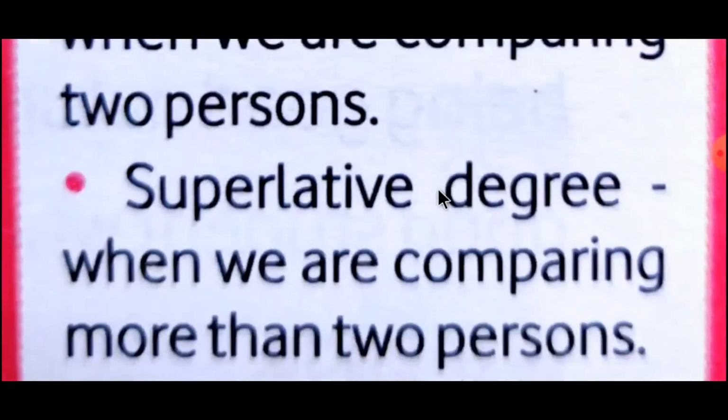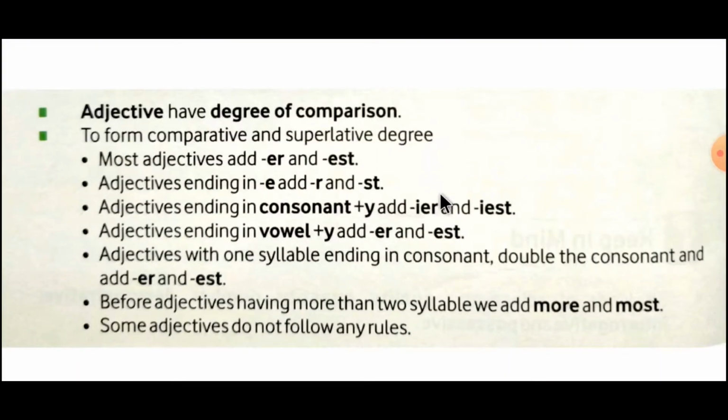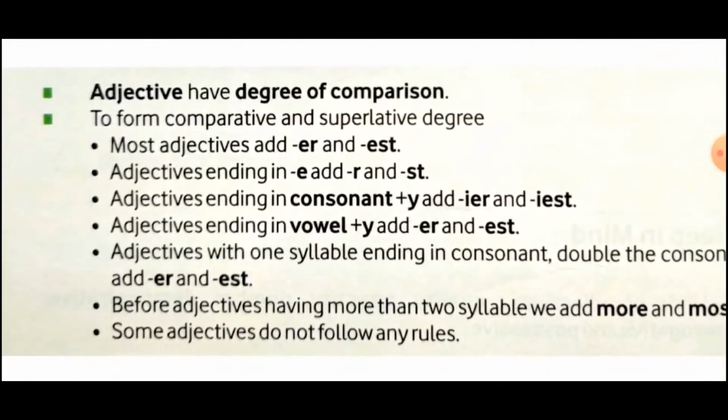Students, after that we have to go through the last one also, in which the rules that we discussed earlier are given in short form, in one line each. Adjectives have degrees of comparison. To form the comparative and superlative degree, these are the rules.